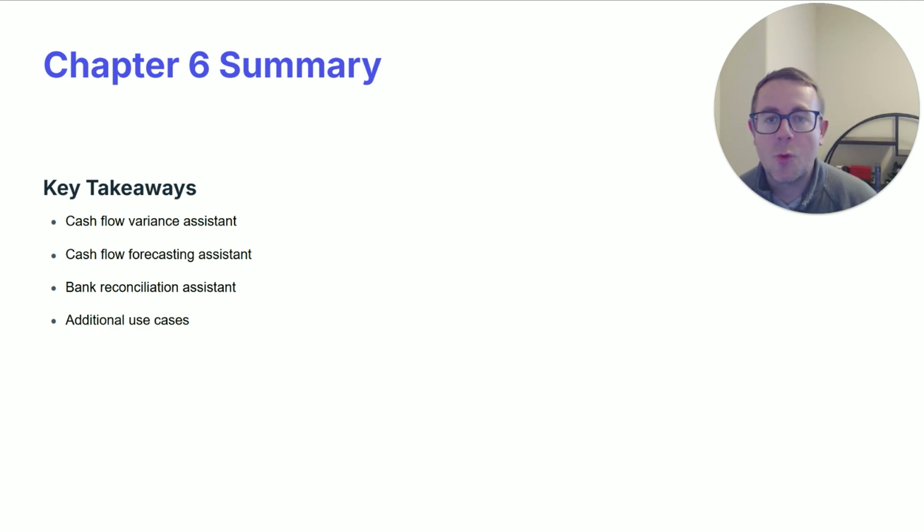And then we turned our attention to automating a bank reconciliation process. And I really think this is going to be huge for many companies, especially smaller companies that are still managing this process today offline in Excel files and doing it manually.